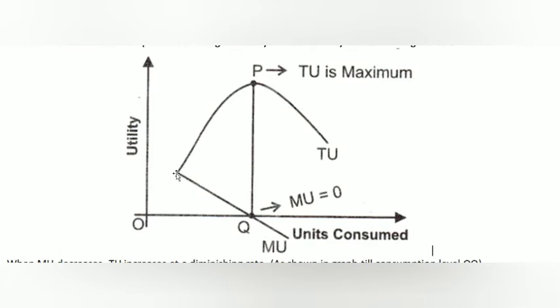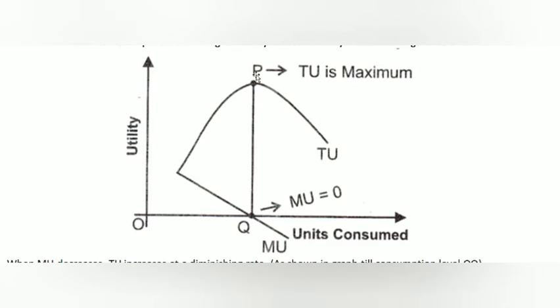From this point, total utility increases but at a decreasing rate. So the marginal utility will start decreasing, until it touches our x-axis, that is the horizontal axis.